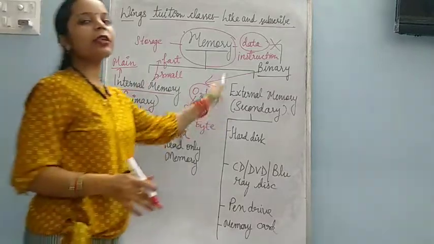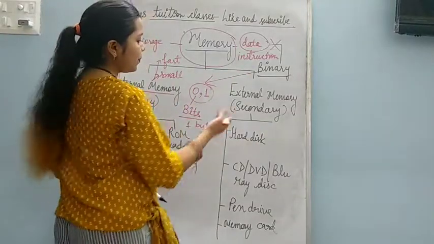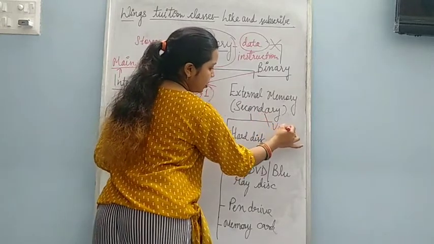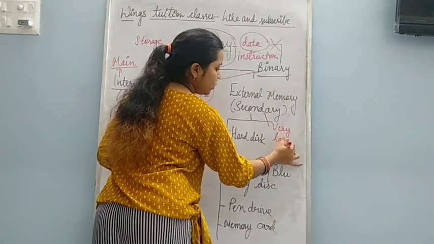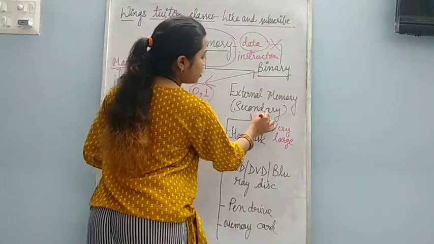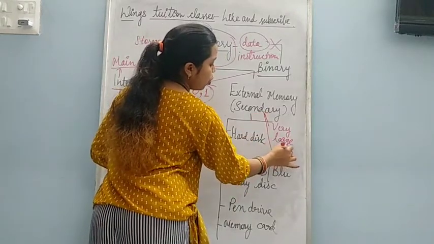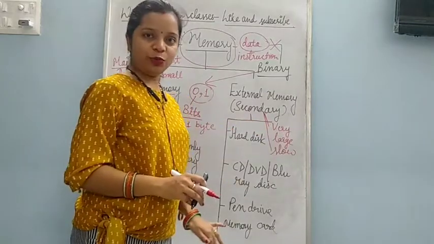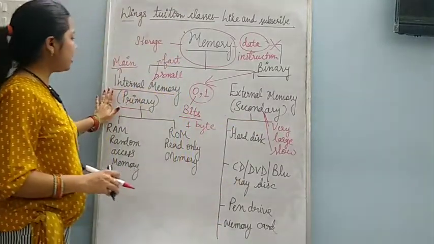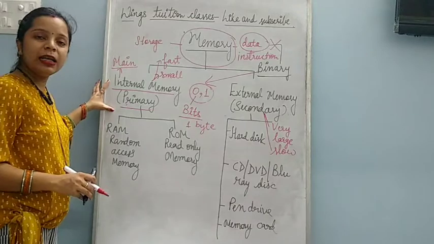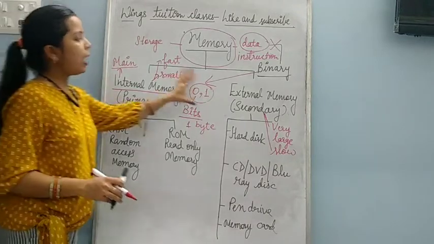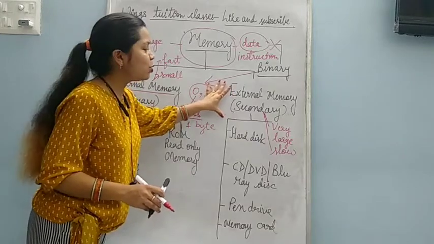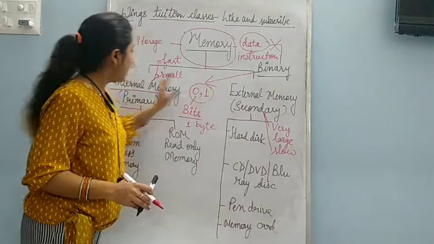External memory is just the opposite of internal memory. This external memory is very large. It is very big in size. That's why it is very slow also. And this internal memory, you can say, is a temporary memory, and external memory is the permanent memory, which means it stores the data permanently.